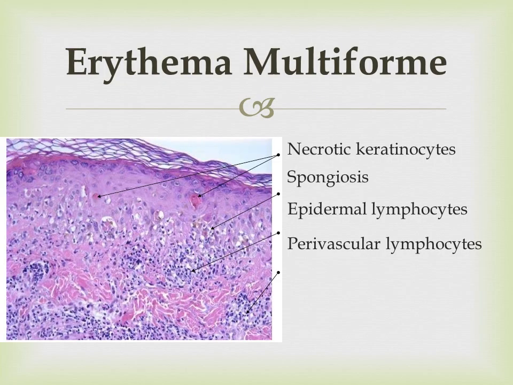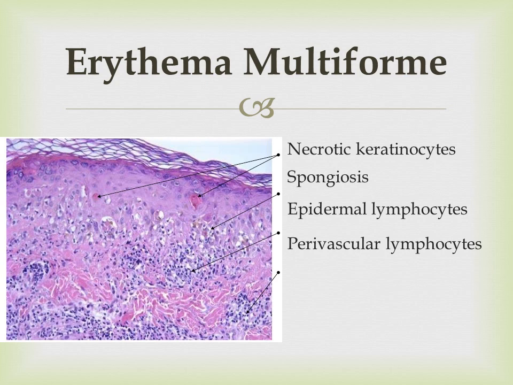This is the microscopic picture of the erythema multiforme. Each and every point that has been pointed out, you have to remember these two important points. One is the lymphocytes which are present at the dermoepidermal junction. Just check the amount of these lymphocytes which are present here. There is a huge collection of the lymphocytes at the upper dermis and the deeper dermal layer, while the perivascular lymphocytes are also shown here.